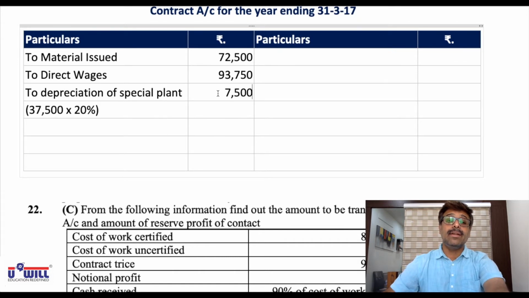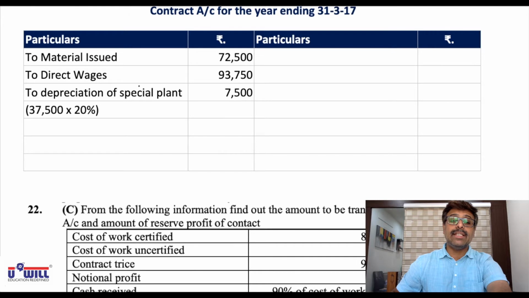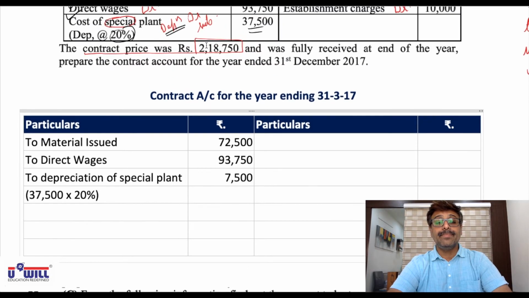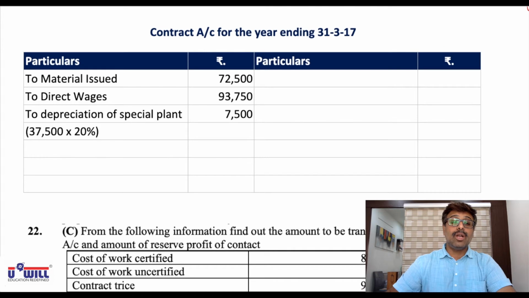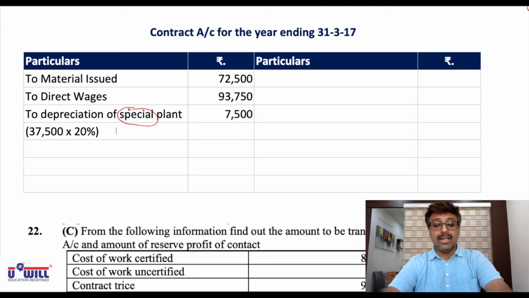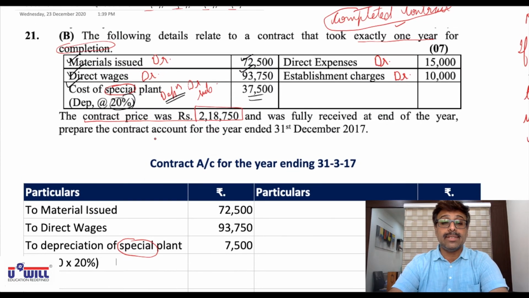Keep this in mind. This we will do only in case of special plant. Otherwise, we won't be doing this. So you all can underline here or circle here, because the word special is given, then only we have to do it. Otherwise, we don't have to do this.